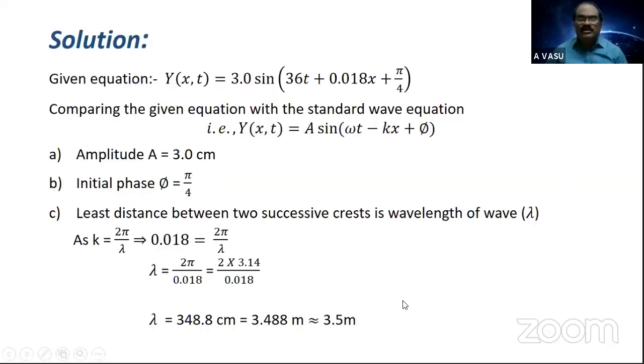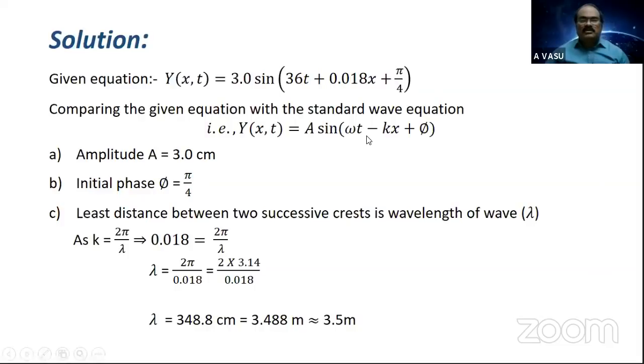Generally, while dealing with objective examinations, the options may be given as approximate values. So after solving, you have to think of the nearest or approximate value of the actual answer. So 348.8 centimeter can be approximated to 3.5 meter. Is it clear? This is the way a problem can be solved.